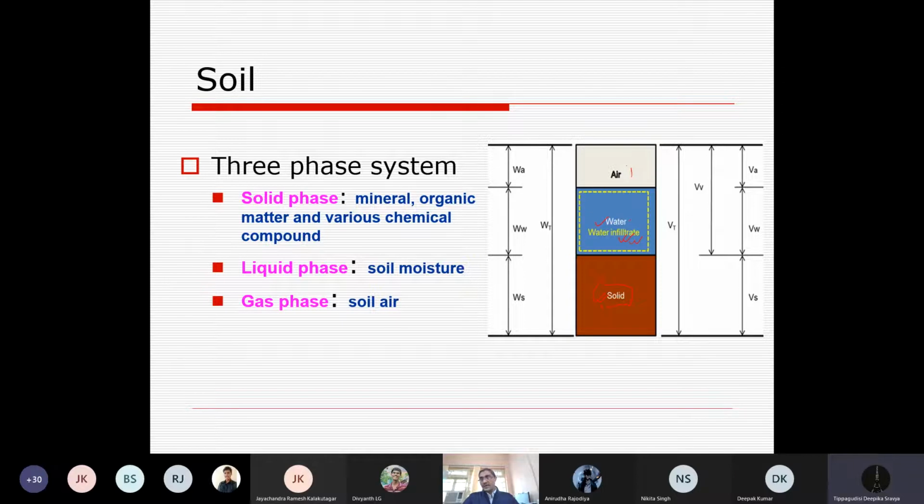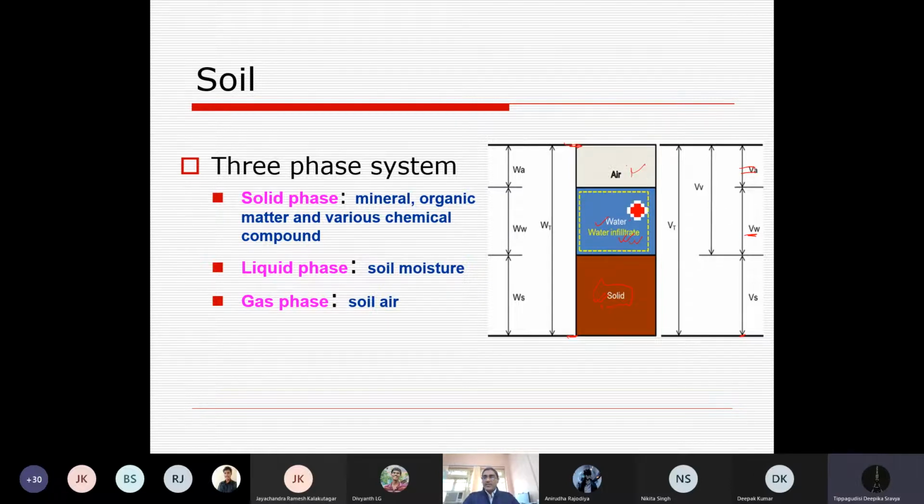So we have three criteria: volume, weight, and their relationship. Volume of air, VA, volume of water, VW, in the soil system at a certain depth, that is the soil zone or soil layer, and then the volume of solid, VS, in that particular depth of soil.